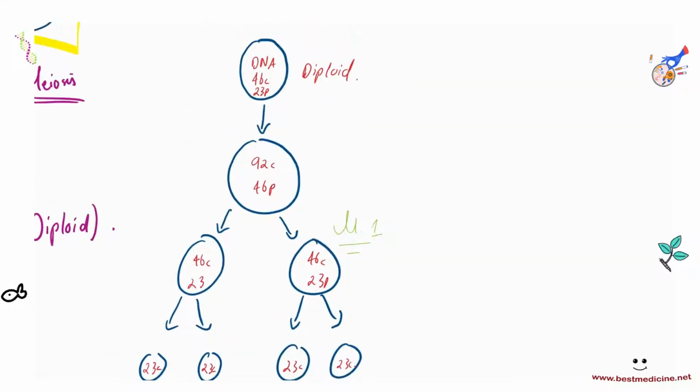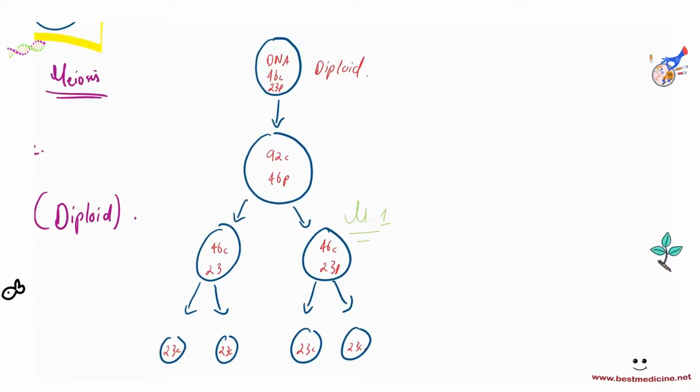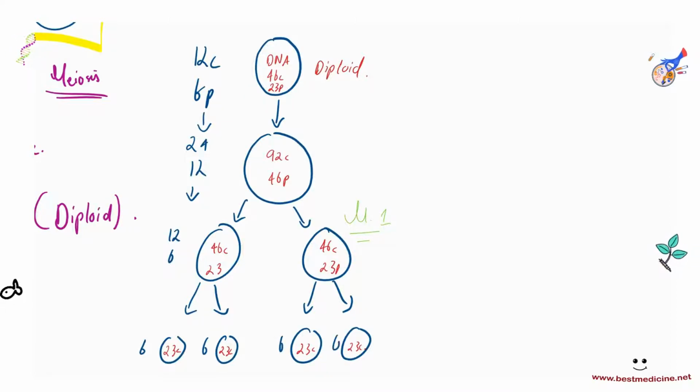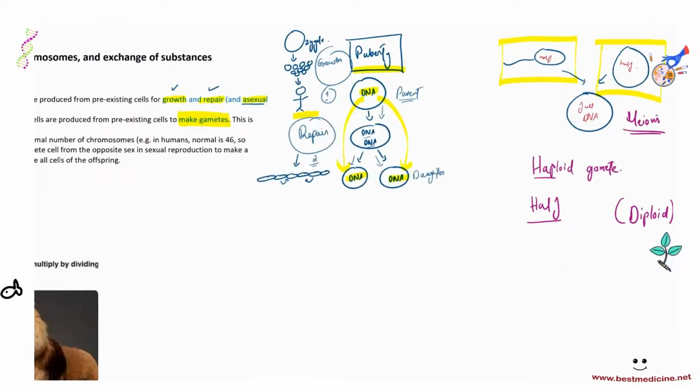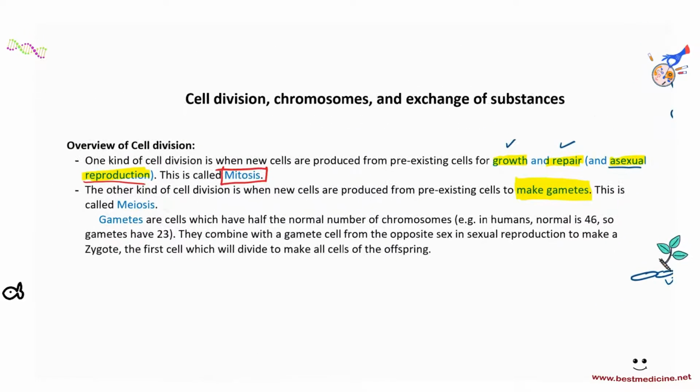You could have some other organism, for example, an elephant or some organism that they give you in the exam. If you start off with 12 chromosomes, 6 pairs, it will replicate its DNA and become 24, then split into two cells that will have 12 each, and then eventually you get 6 each. No pairs, singular chromosomes. So that is meiosis. The details of meiosis we'll do in a bit, but let's go over the notes and see what it says.